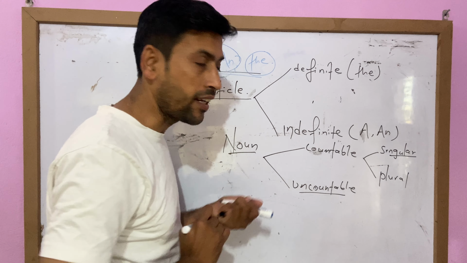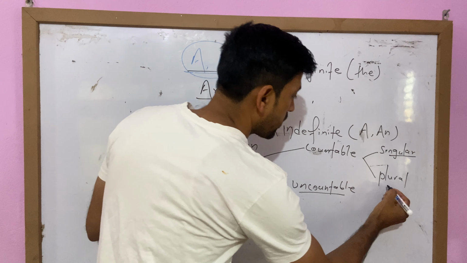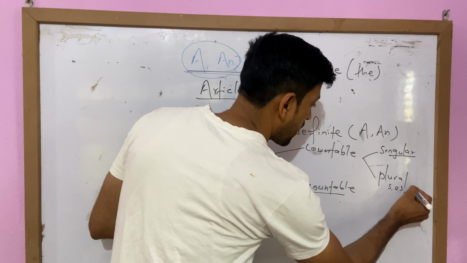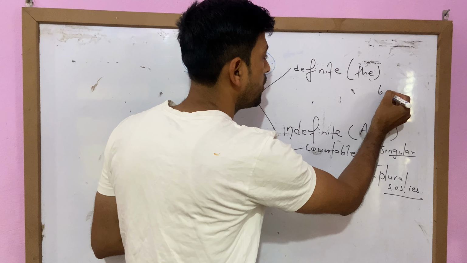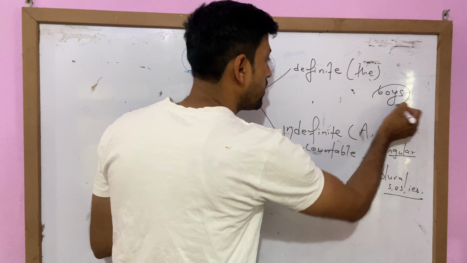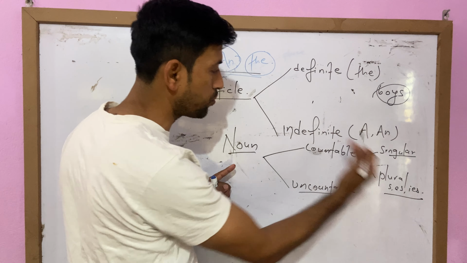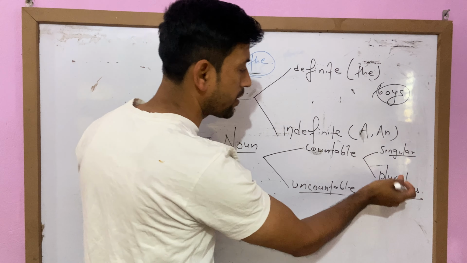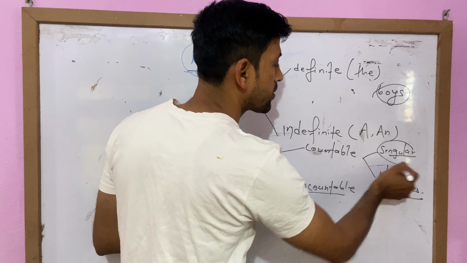If at the end of the noun there is s or es, then it is plural. For example, boy, we add s, so boys refers to the plural. If at the last of the noun we use s or es, it makes plural, and with no s or es, that is called singular.